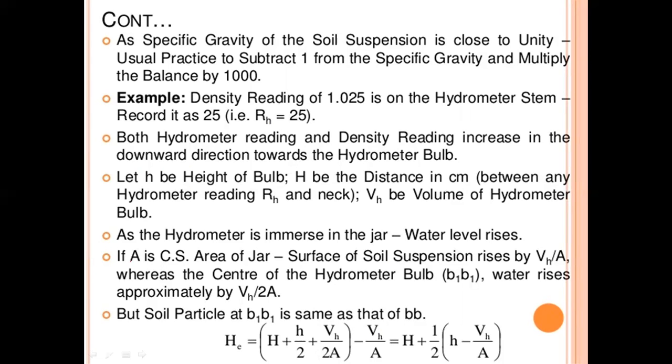If A is the cross-sectional area of the jar, the surface of the soil suspension rises by VH by A, whereas at the center of the hydrometer bulb B1, the water rises approximately VH by 2A, but the soil particles at B1 are the same as at B. Therefore the final H equals H plus h by 2 plus VH by 2A minus VH by A, that equals H plus half, taking 1 by 2 common, finally H minus VH by A.